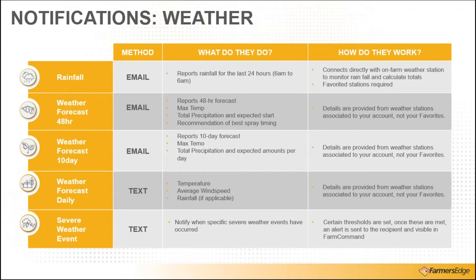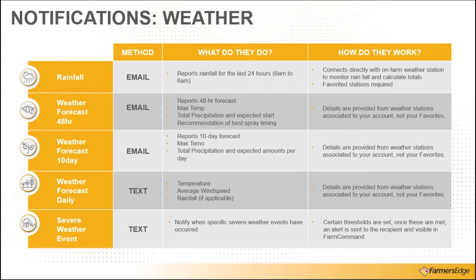And this email of 48 hours is provided based off of the weather stations associated to your account, not necessarily your favorites. And that's the same information for our 10-day email forecast. So looking 10 days ahead, this one is sent each Monday. We look at max temperature, total precipitation, and the expected amounts per day for the precipitation values.